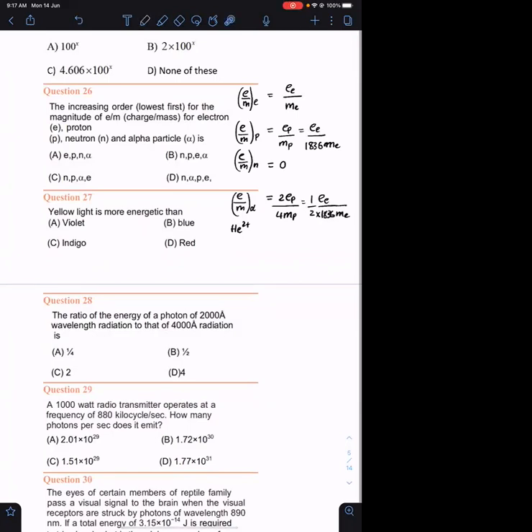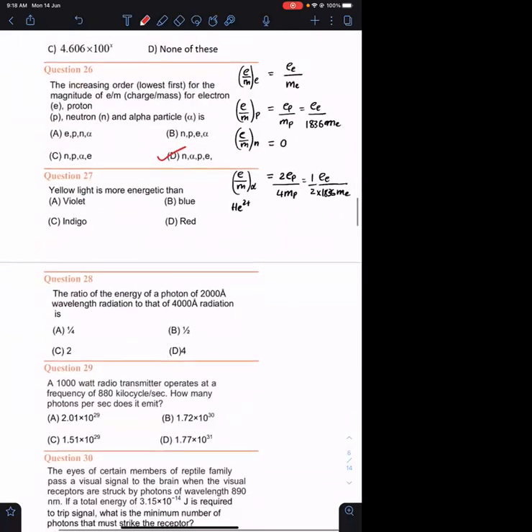So compare these three values. This is 1 upon 1836 times charge of electron upon mass of electron. This is 1 by 2 into 1836 times charge of electron upon mass of electron. So out of these four, the highest E/m ratio is for electron. The least is for neutron because the charge is 0. After that proton, after that alpha. So neutron has to be less than alpha, less than proton, less than electron. This is option D. Agreed? Okay. Yes, sir.